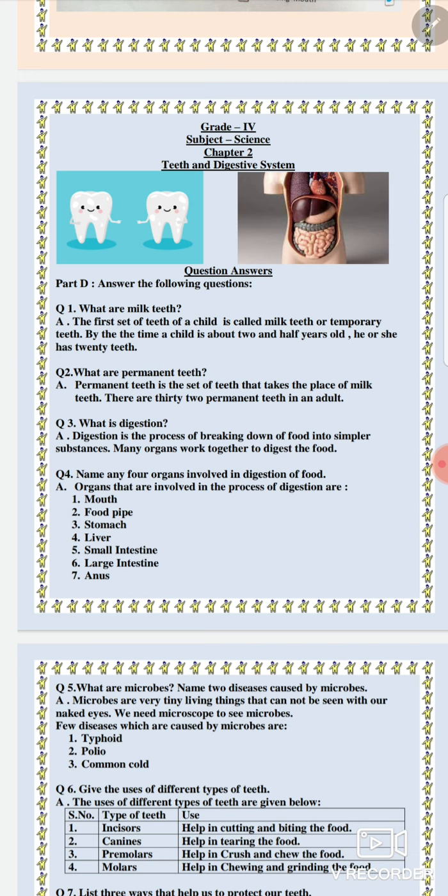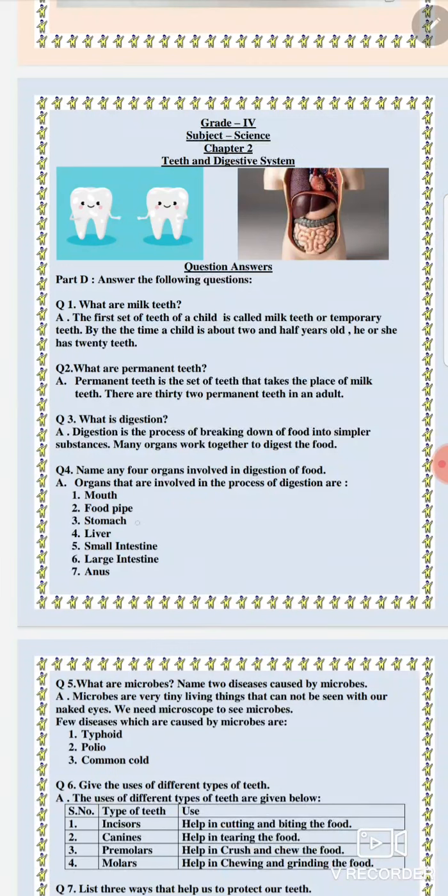Now, question number 4 is, name any 4 organs involved in the process of digestion of food. The different organs which are involved in the process of digestion of food are mouth, food pipe, stomach, liver, small intestine, large intestine, and anus. These are the different names. First of all, we eat the food, then the food enters. We chew the food in the mouth. In the mouth only, there is the salivary gland that